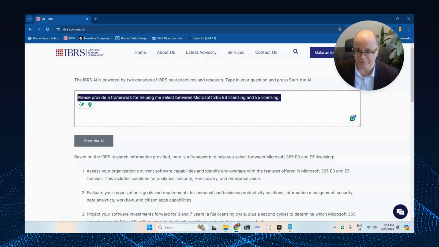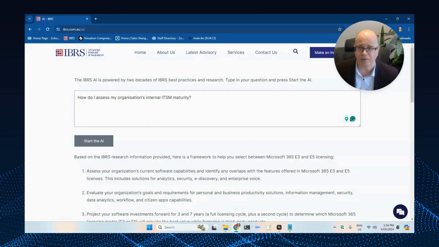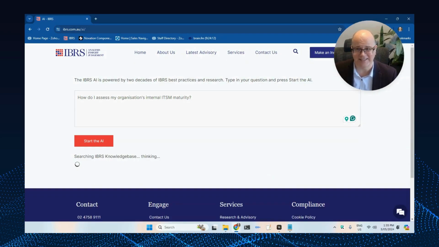Now, the second type of query is one where it's really about how do you assess something in your organization. IBRS has written many, many maturity models and frameworks for how you go about improving your IT operations. And this is another classic inquiry that we often get. How do you assess your organization's ITSM maturity? And obviously the next question from that is how do I improve that maturity across the certain metrics? So let's ask the AI that question.